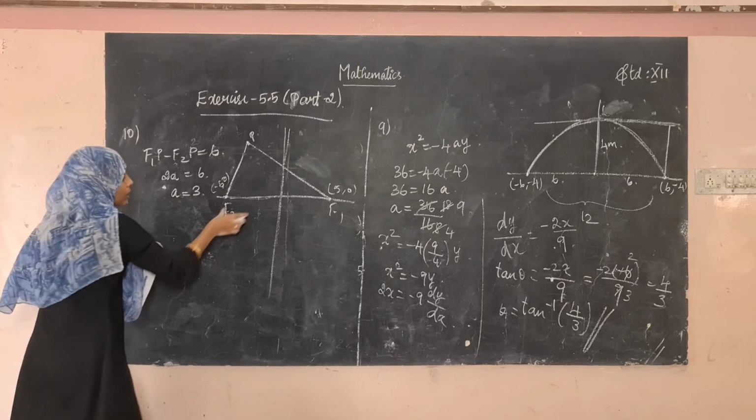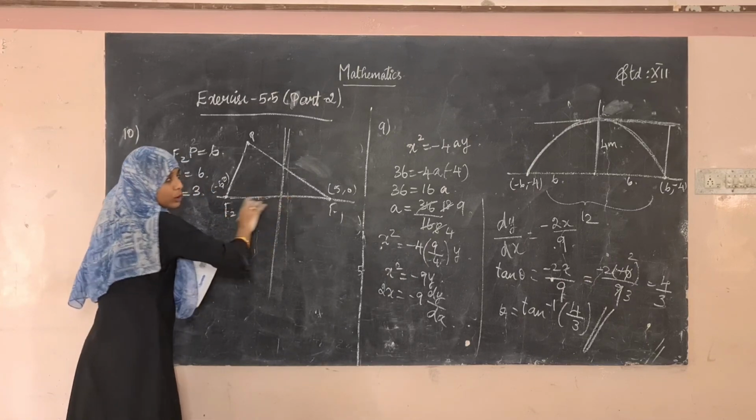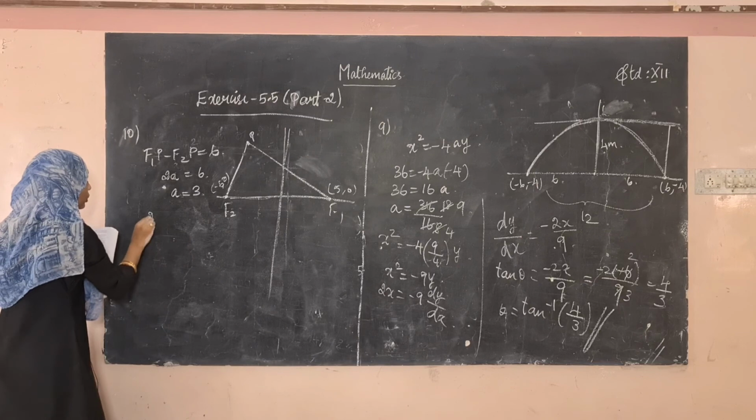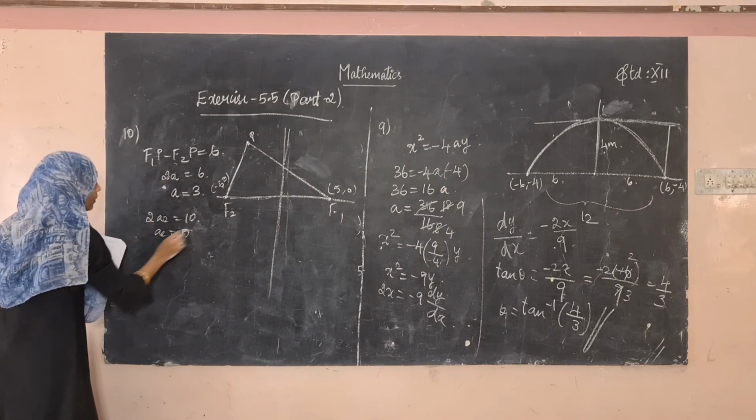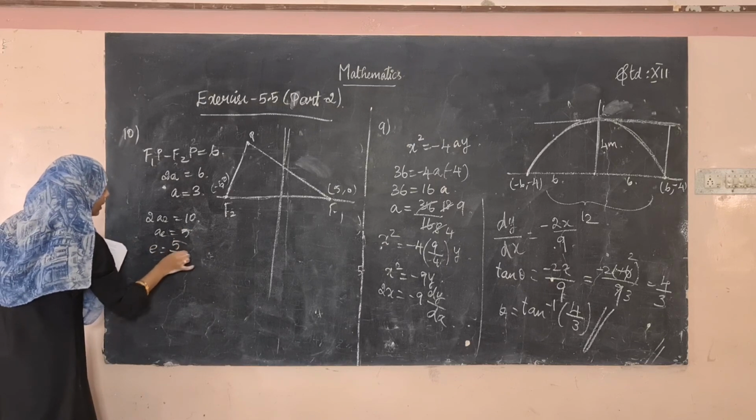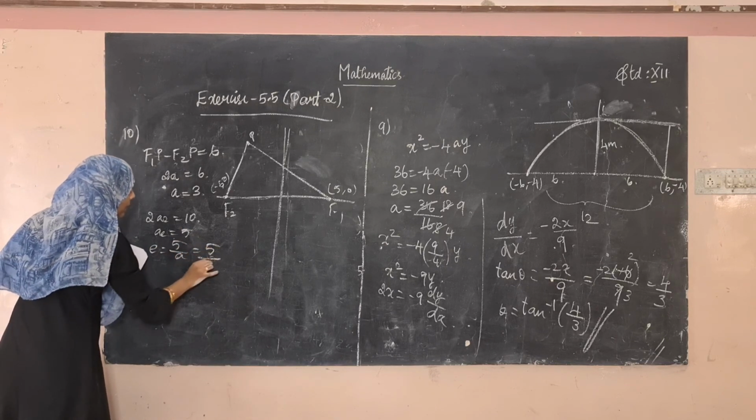So the distance between the two foci is 2 into ae, right? So 2 into ae is equal to 10. Then ae is equal to 5. What's the value of e? e is equal to 5 divided by a, which is 5 divided by 3.